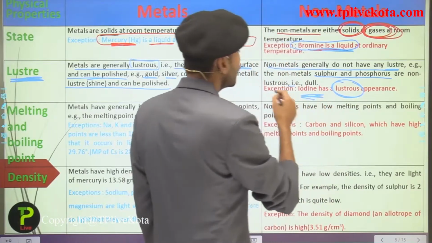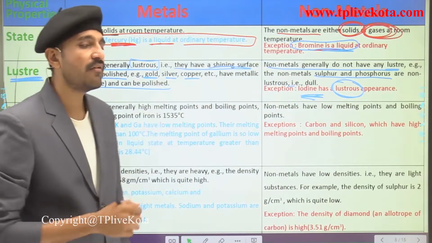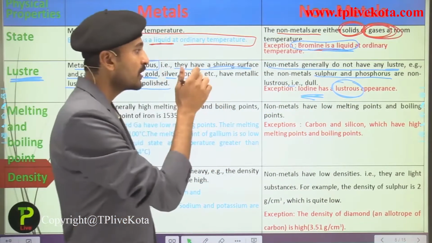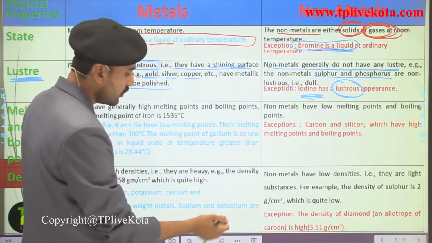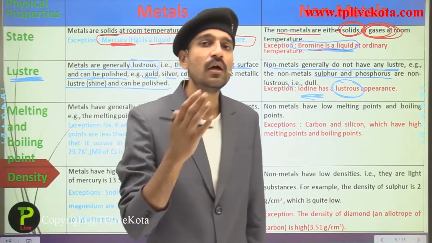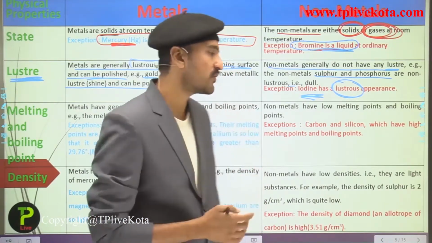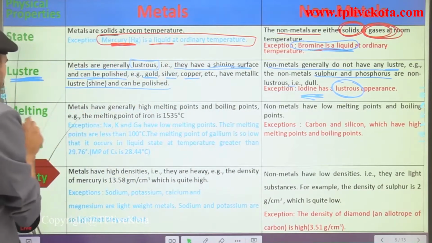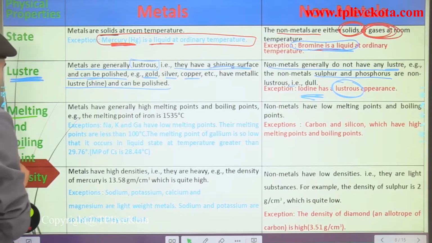So remember students, in the lustre part we have an exception, that is iodine among the non-metals. It has lustrous properties, while non-metals generally have non-lustrous properties. So moving on to the second point, that is the boiling and melting point.